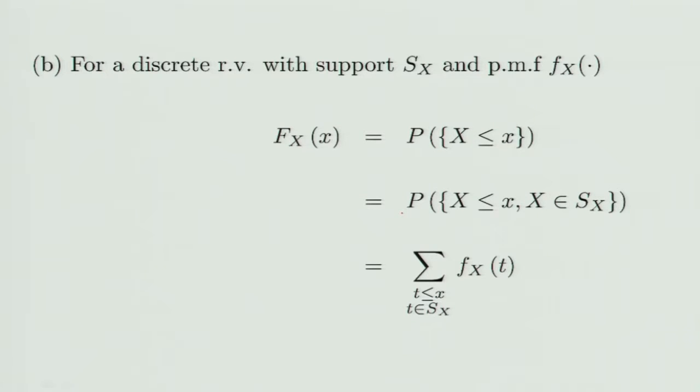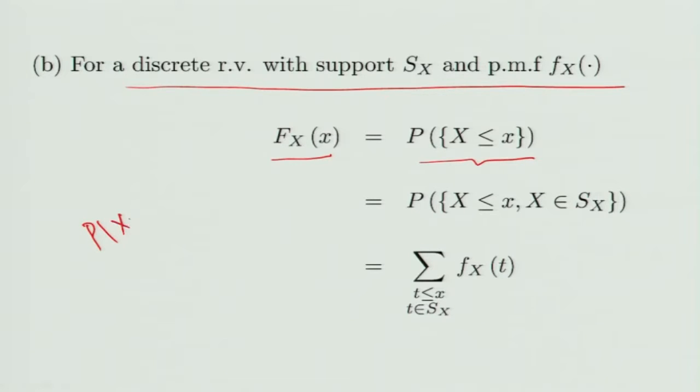For a discrete random variable with support S_X and PMF f_X, let us try to see what its distribution function is in terms of the probability mass function. F_X(x) is the same as probability X less than or equal to x. But you know that probability X belonging to S_X is 1, so probability X less than or equal to x would be the same as probability of X less than or equal to x intersection X belonging to S_X.